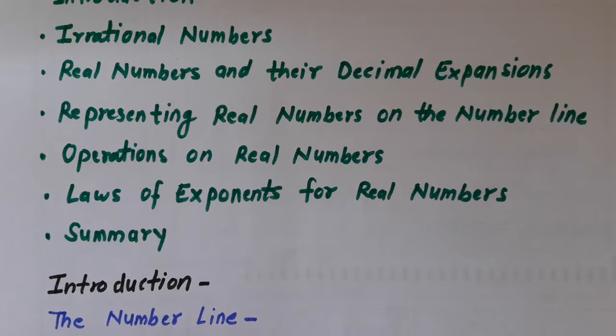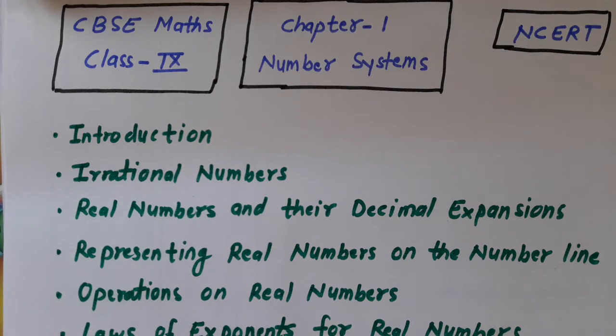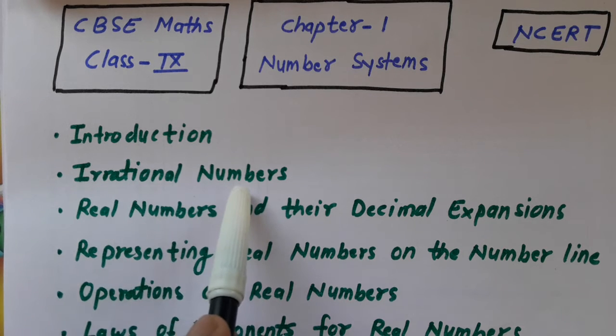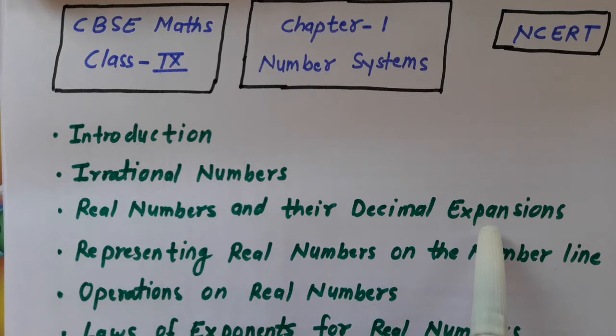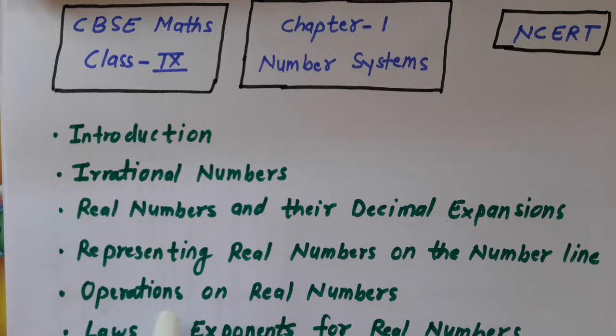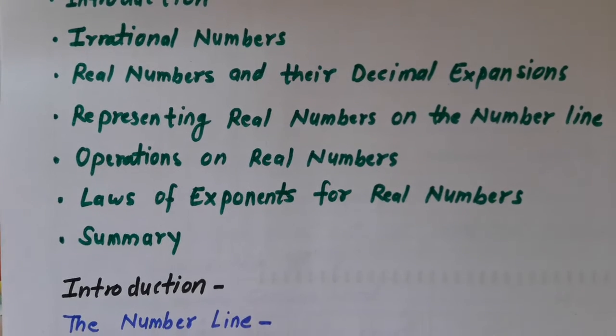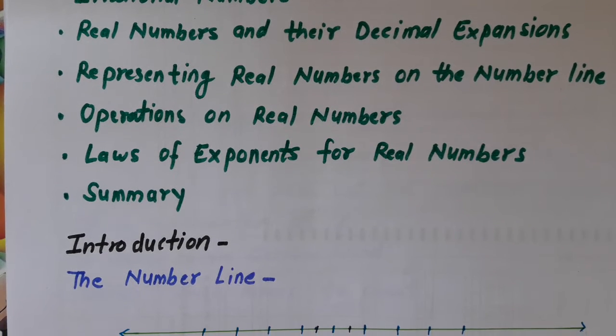Today in this chapter, I repeat once again, we have to study the introduction. Our first topic today is an introduction of number systems, and how many topics we have to learn in this chapter: irrational numbers, real numbers and their decimal expansions, representing real numbers on the number line, operations on real numbers, laws of exponents for real numbers, and at last we have to summarize the chapter. So our first topic is introduction.